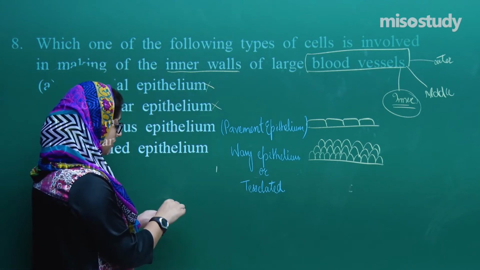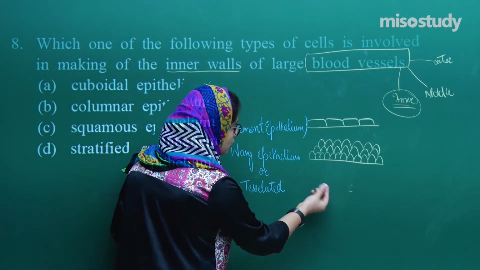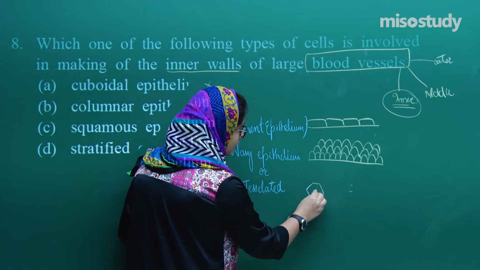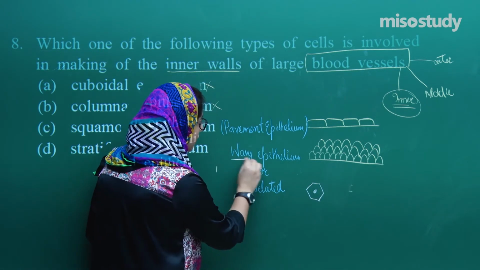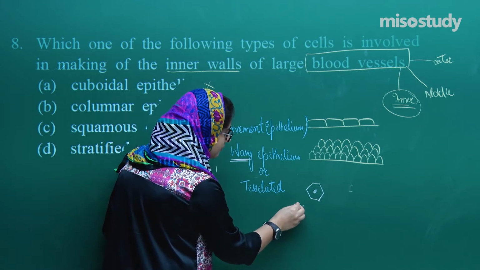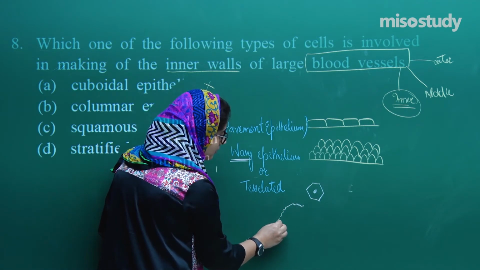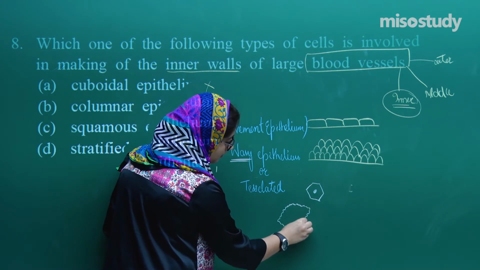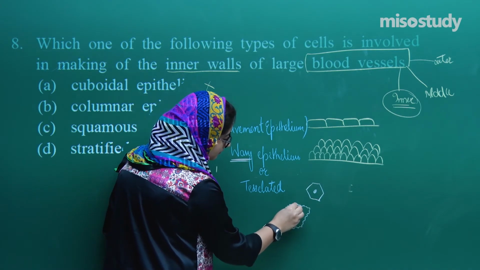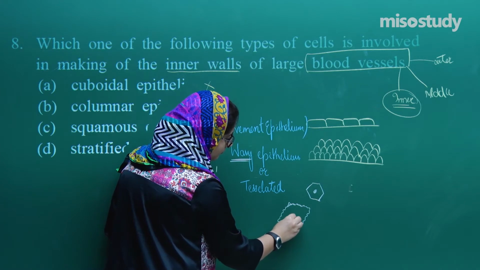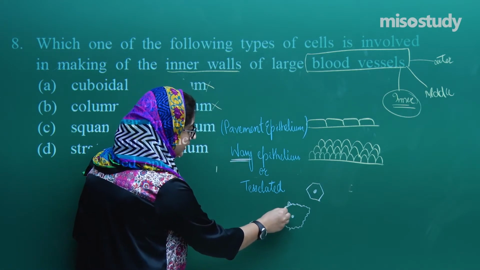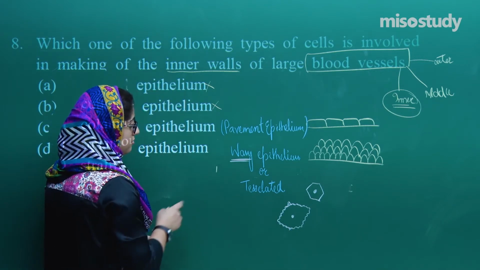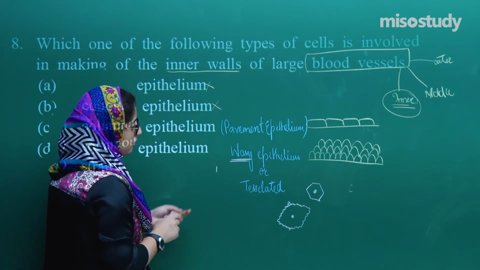Wavy means if this is my normal cell, then if we talk about this wavy epithelium, we have it like this. This wavy type is known as tessellated epithelium or wavy epithelium.